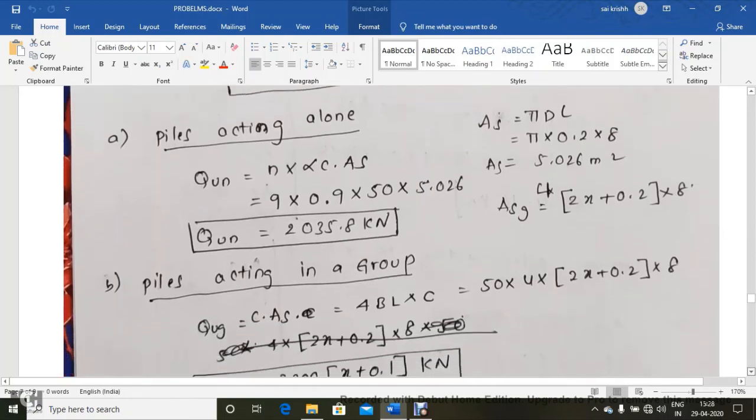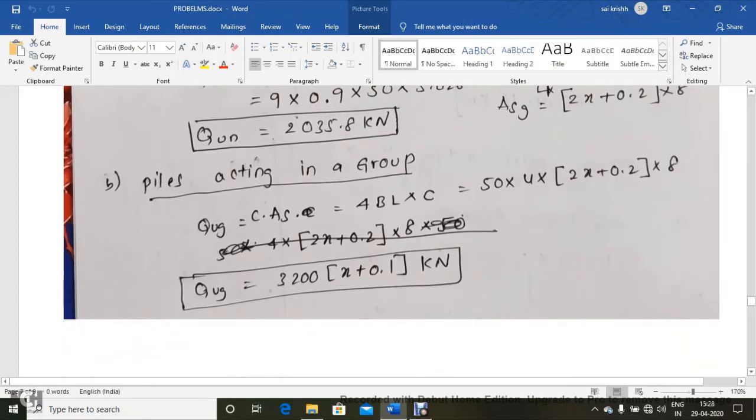Next, we need to assume the piles are acting as a group. So if piles are acting as a group, ASG into C will be the formula to calculate the load carrying capacity in a group. ASG is the surface area of the group, perimeter multiplied by length into cohesion.